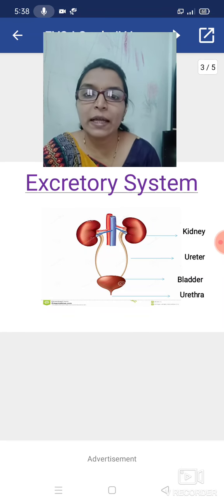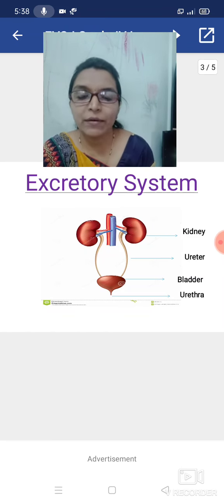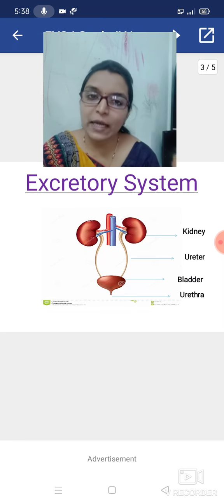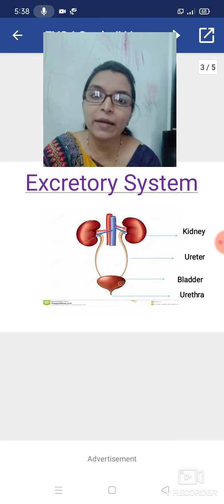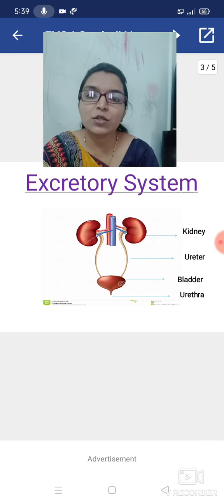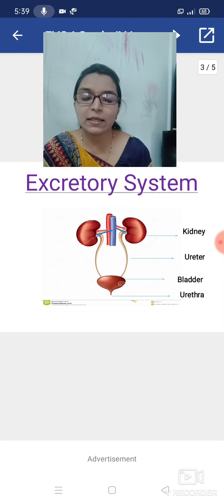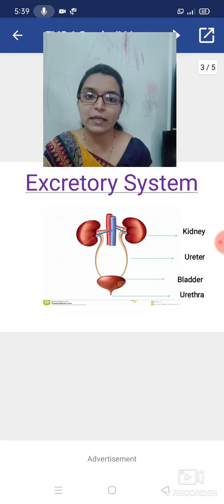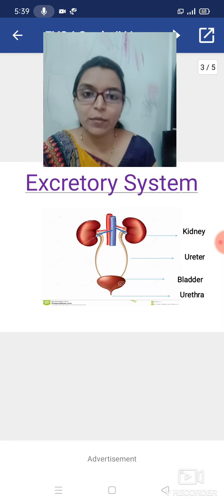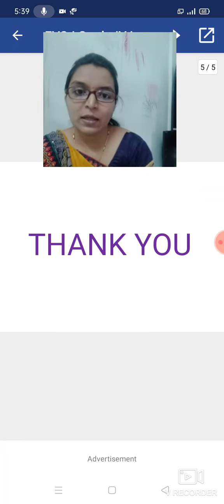Okay, I will tell you your roll number, and then send me a picture of that image whenever I tell your roll number. Okay, I hope you all understood what is meant by excretion and the organs of the excretory system. Okay, don't forget you have to draw the diagram of the excretory system. Okay, thank you.